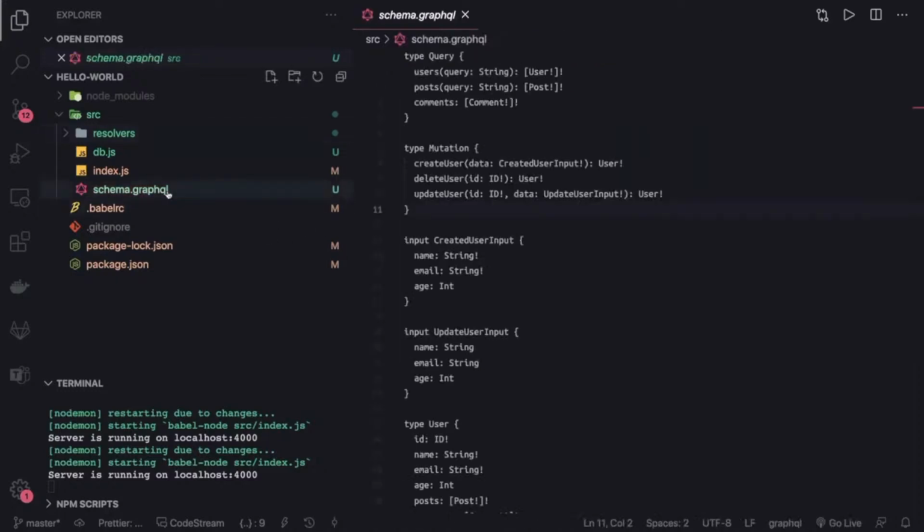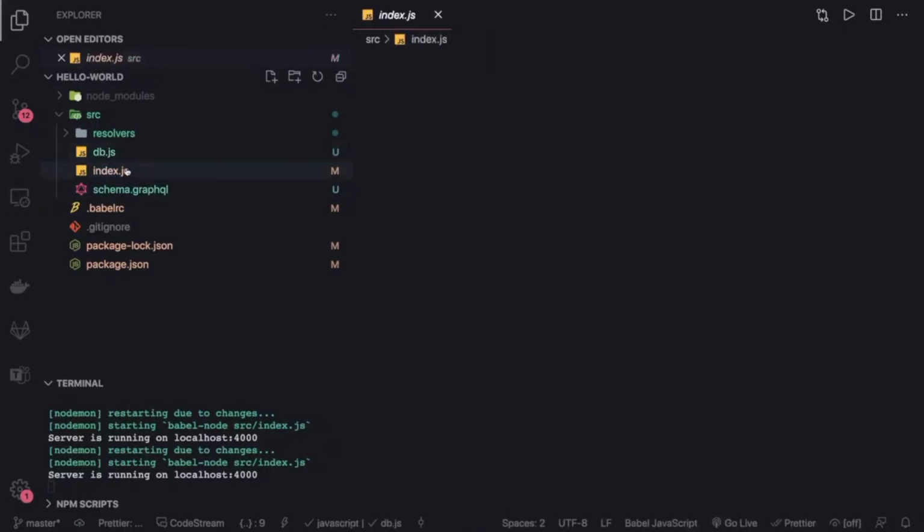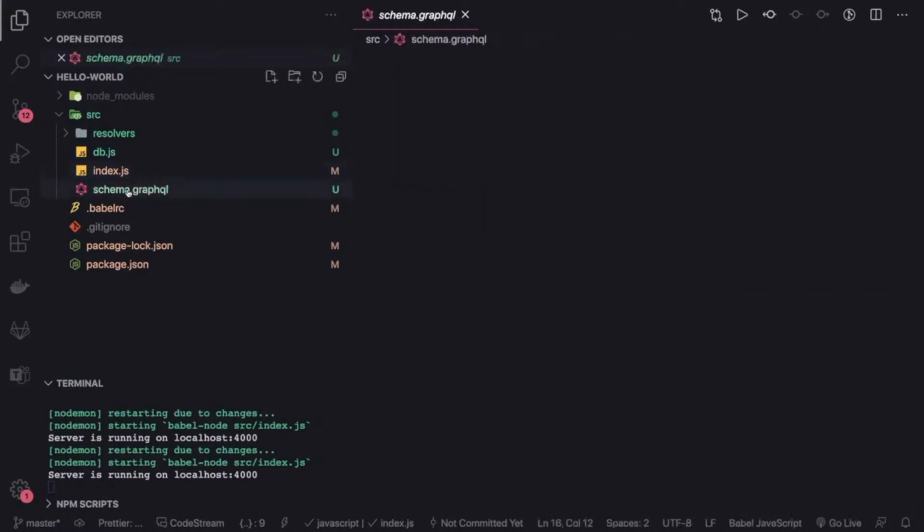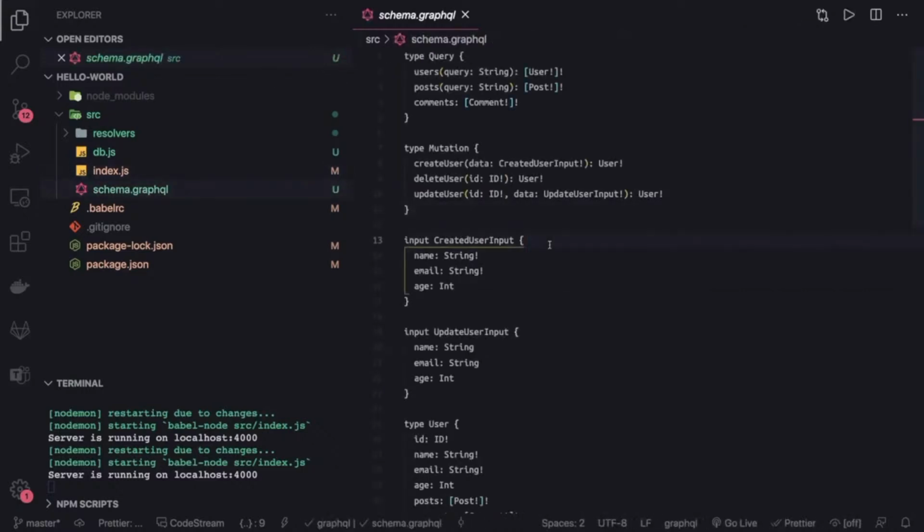So in the last video we have done the restructuring. Now we have the resolver folders, db mock database. We have index.js, which is combining or collecting everything together, the resolvers and type definitions. Type definition is a separate independent file where you can define all the different types you want in one single file. Okay, and we have all the resolvers.